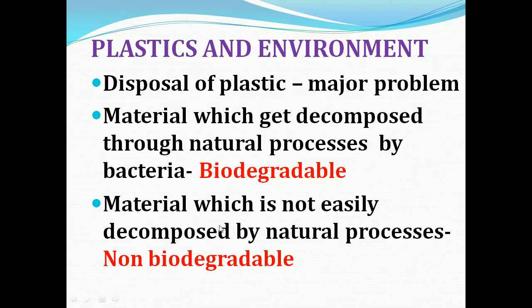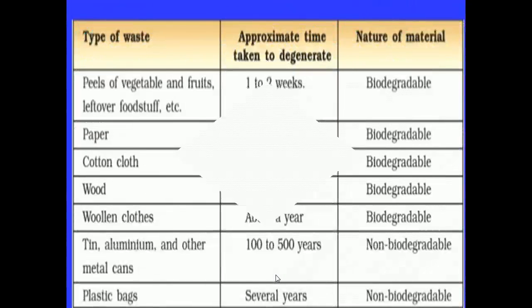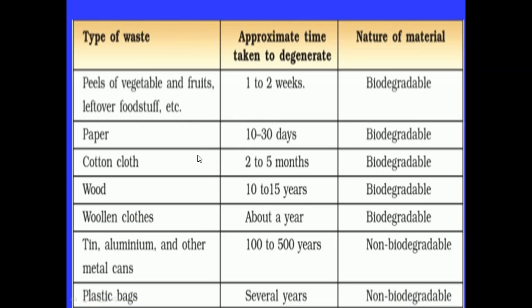But some of the materials which are not easily decomposed by natural process are called non-biodegradable. Why is the disposal of plastic a major problem? Because plastic is a non-biodegradable waste material.